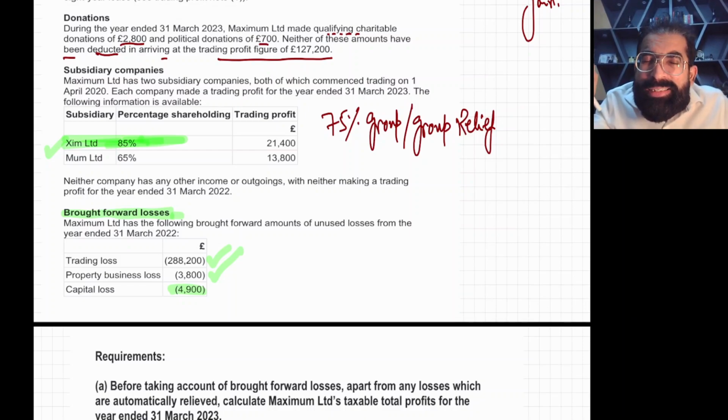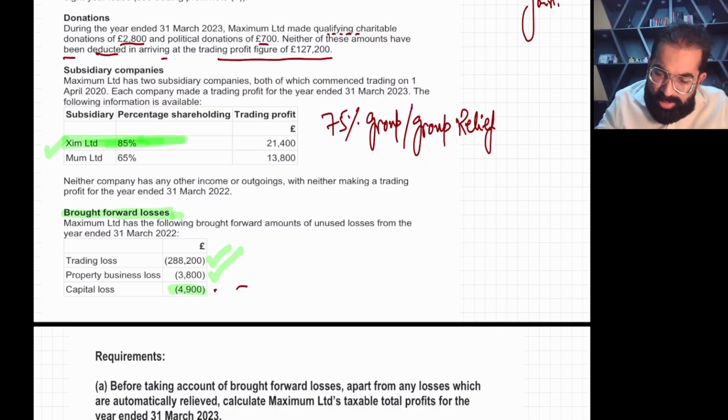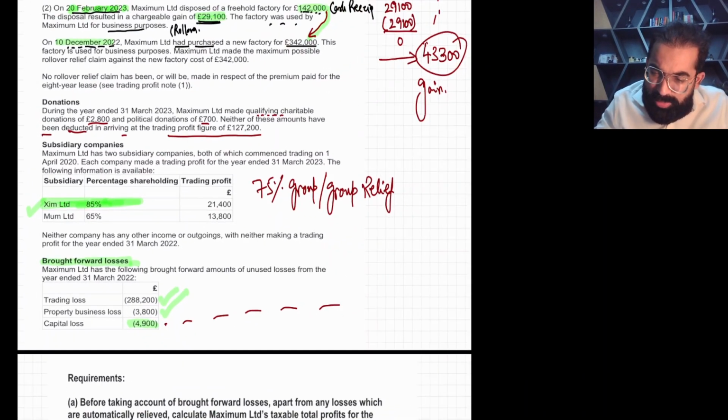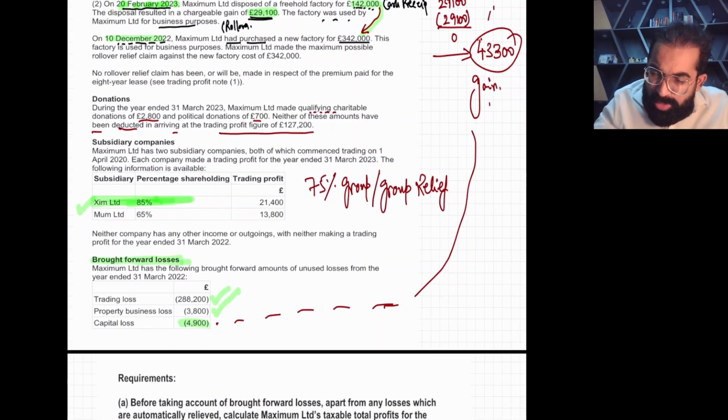And capital gains come before total profit. Capital gains come in the row before total profit, so we need to cancel it immediately. So this 4,900 capital loss, without any permission, will set off this capital gain.